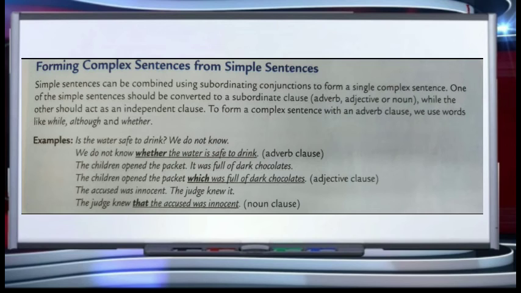The accused was innocent. The judge knew it. The judge knew that the accused was innocent. So, by changing one of the phrases, noun phrase, adverb phrase, or adjective phrase into a clause and using a subordinating conjunction, a sentence can be turned from a simple to a complex one.